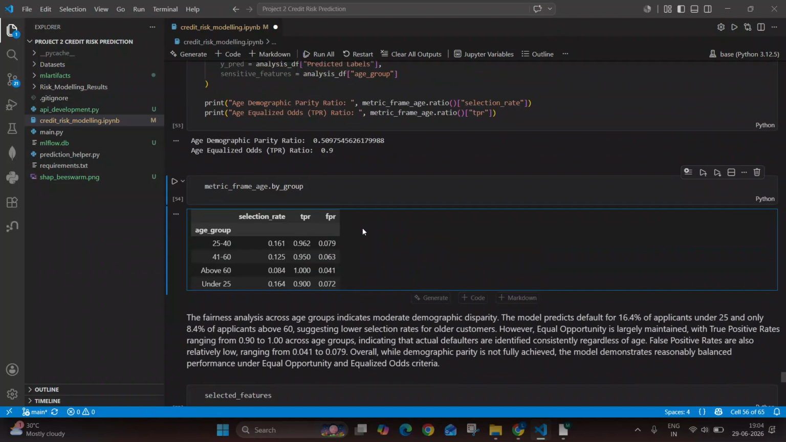So this is the complete work that we have done, and you can use this code for your project as well.